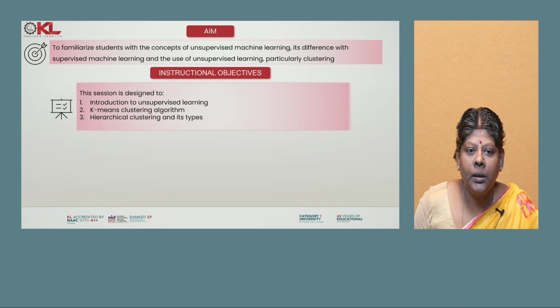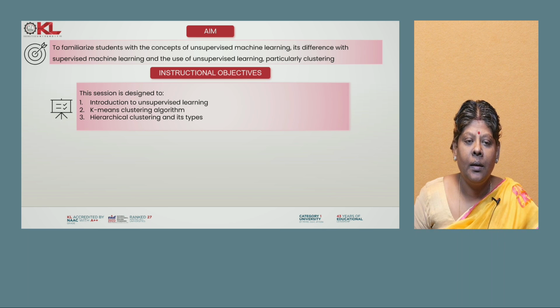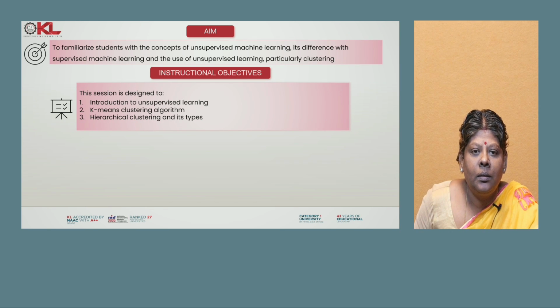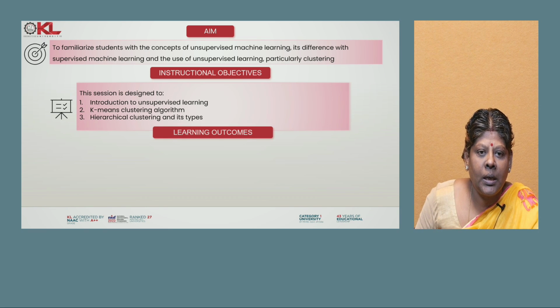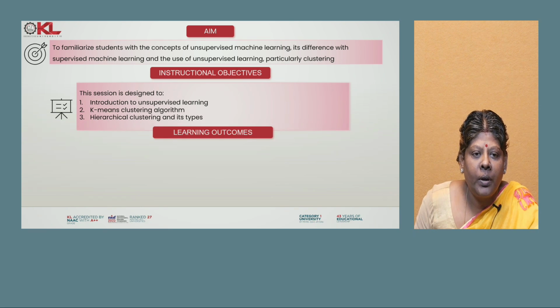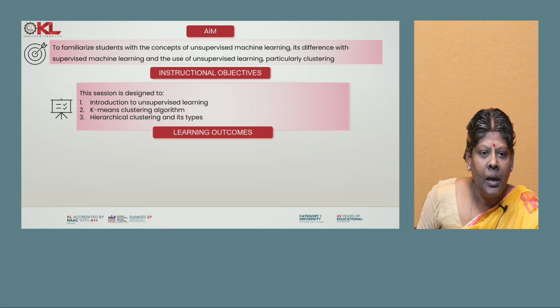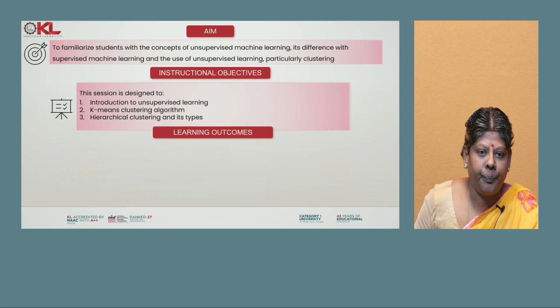Today we are going to learn the clustering topic. The clustering topic is concerned with CO4. The objective of today's class is an introduction to clustering. What is clustering? What are the types of clustering? The main topic we have to learn is the K-means clustering algorithm. Another one is the types of hierarchical clustering.